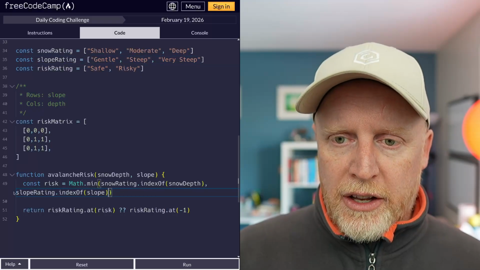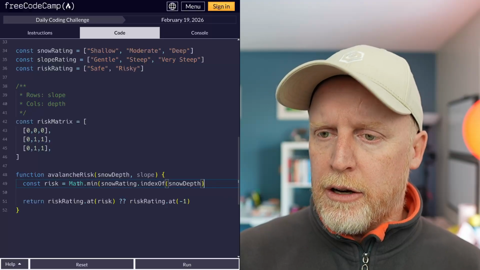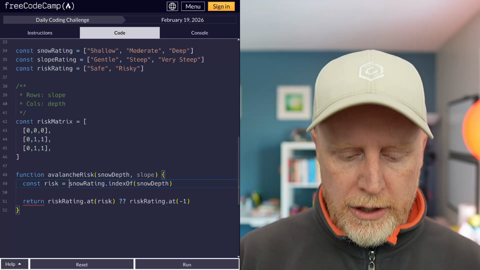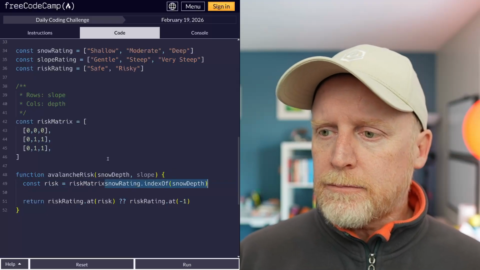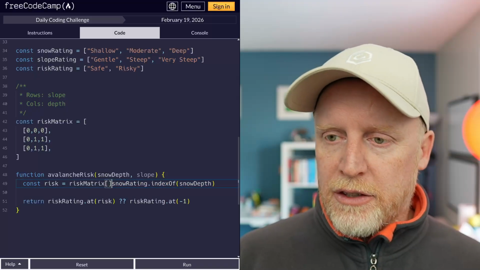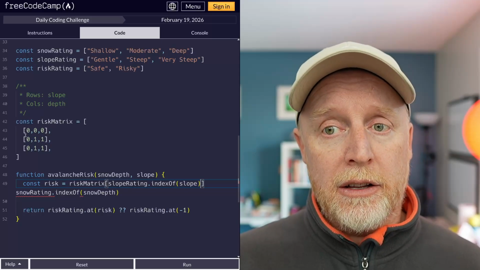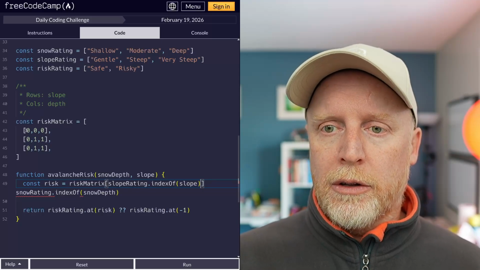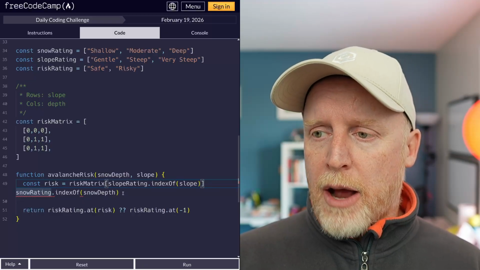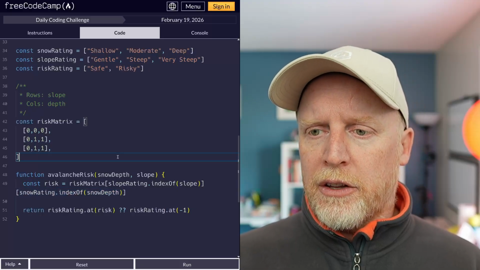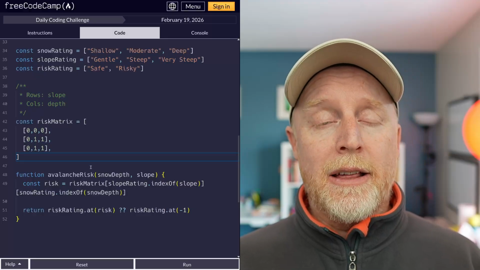The issue with this is that this needs to come first. So I'm going to copy that away and get rid of everything here because what I want is risk matrix. That is our array of arrays, and we do this. The square brackets, again, the first one being slope. Slope goes down and depth goes across. Just in case we're wondering, columns, rows, that's why I have that comment in there. So right here, grabbing all of this, adding brackets, brilliant. And hopefully it still works. We had to reverse these two, but things work.